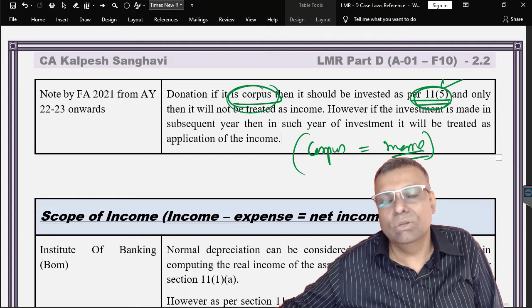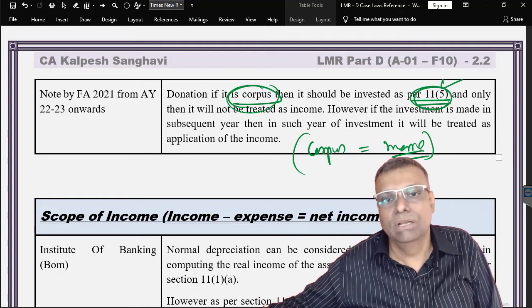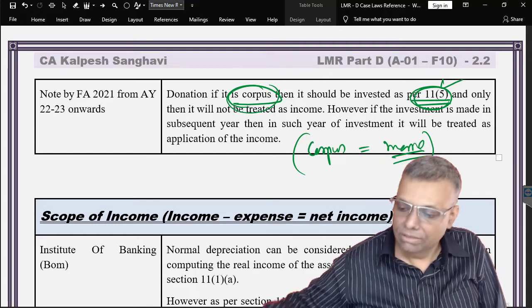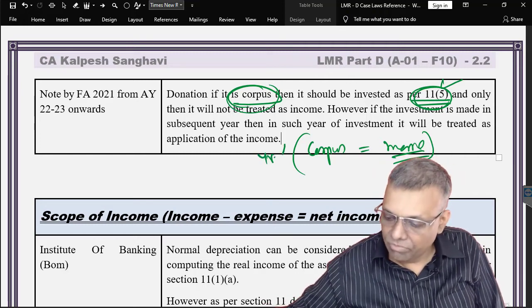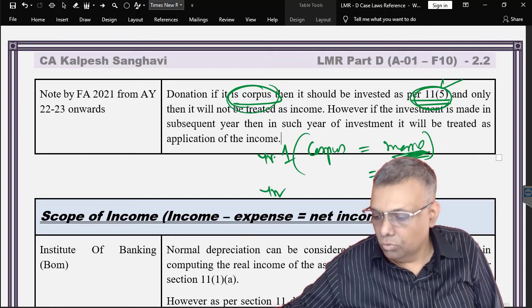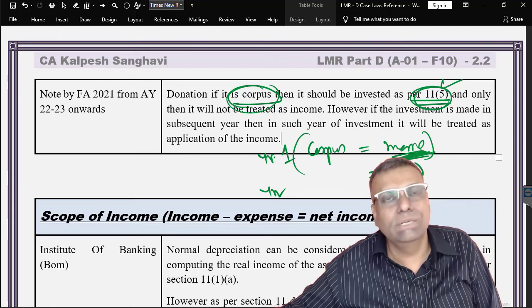In fact, nowadays the law is made so beautifully clear that even in the subsequent year, if you make an investment of the corpus donation, it will be regarded as an application of that particular income. So supposing in year number 1 the corpus donation becomes income, and in year number 2 you invest as per 11(5), in the first year the corpus donation was already taxed.